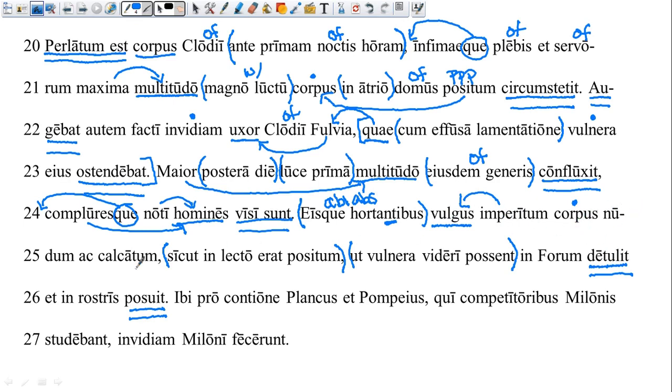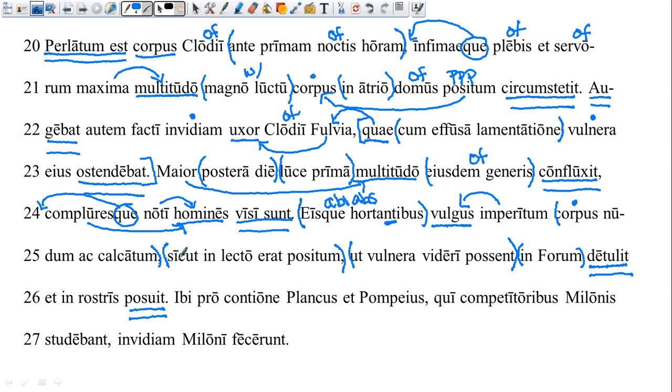And then we have a couple of -um endings here. Those are going to be describing the body. So I'm just going to put parentheses around that together. So how is the body described? Naked, and this word calcatum is technically a perfect passive participle, meaning having been trampled. So we might say the naked and trampled body. So the ignorant crowd carried the naked and trampled body. This would be Clodius's body. And where did they carry it? Right here, in forum.